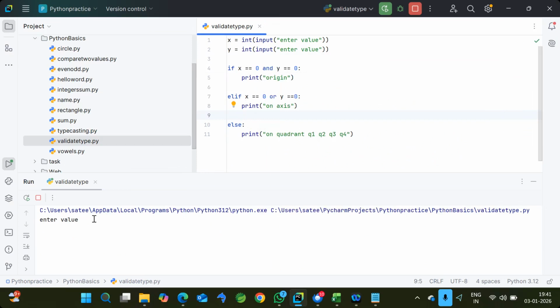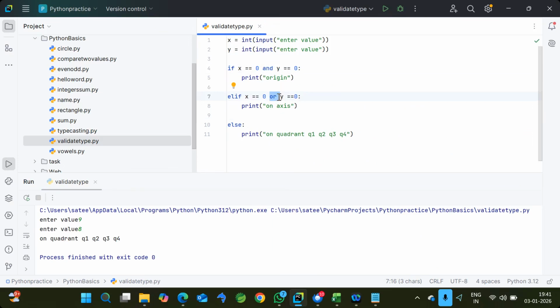OR means that either of them is true. Let's take enter value. I'm giving 0 comma 0. Now it's showing origin. Okay. The same example, I'm giving 6 comma 0. So now it is showing on axis. Okay. And if I'm giving 0 comma 7, it is also on axis. If I'm giving some numbers, then it shows on quadrant, any of the q1 to q4. Okay. So likewise, you can use the logical operators called and or.